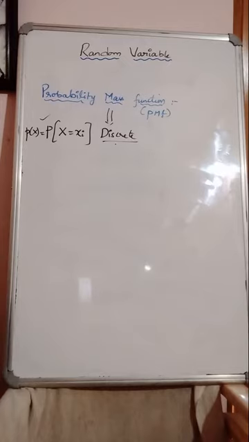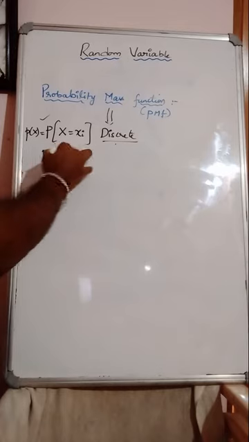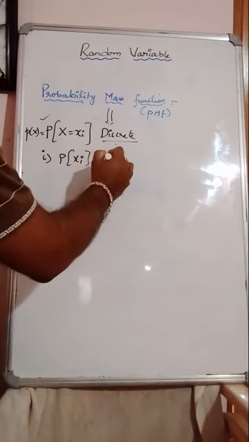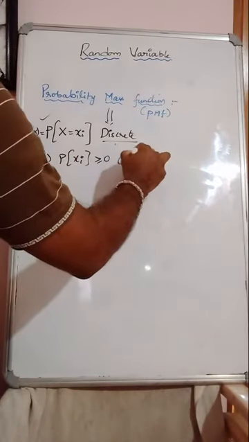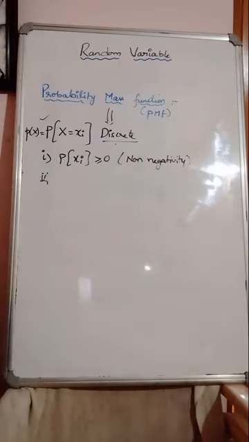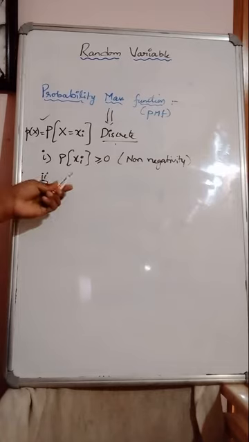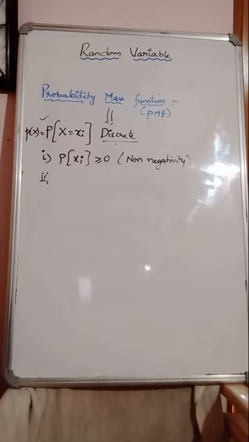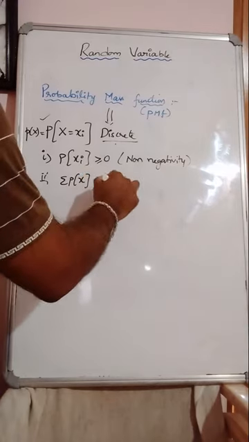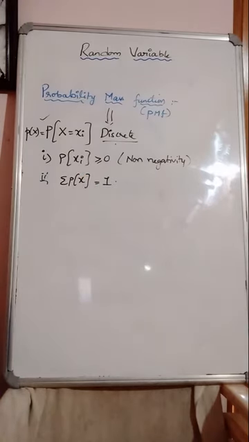Now here, when do we call this a PMF? If it satisfies two conditions. Condition number 1: probability of xi will always be greater than or equal to 0. That means non-negativity, remember, right? Probability of xi must always be greater than or equal to 0. And the second condition is that the total probability will always equal 1. Remember, the total probability will always equal 1.